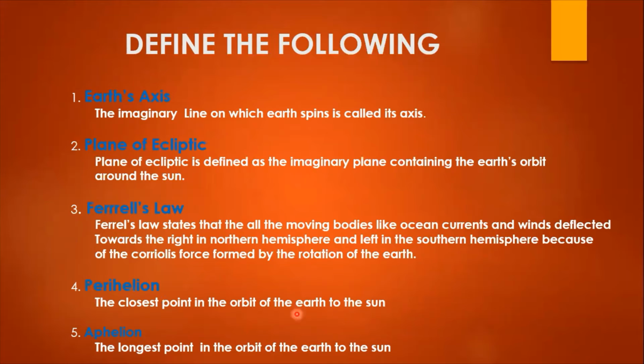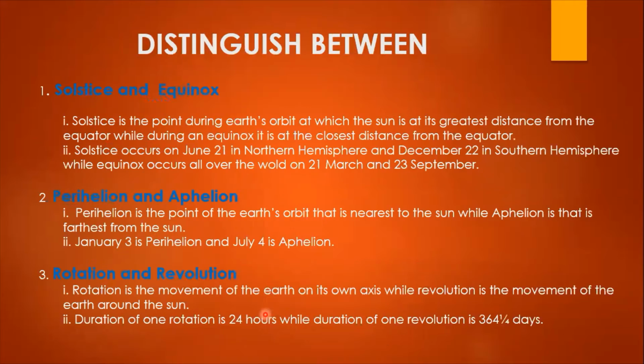Earth axis. The imaginary line on which Earth spins is called the axis. That is enough. There is no need of any explanation. Now, plane of ecliptic. The same, like I have given the correct explanation. Now Farrell's law. See here, I have given the definition of Farrell's law. There is no need of more explanation. Okay, perihelion, and aphelion also.